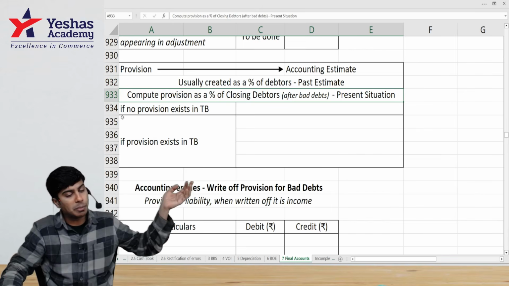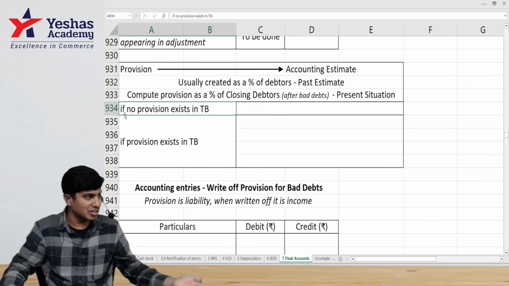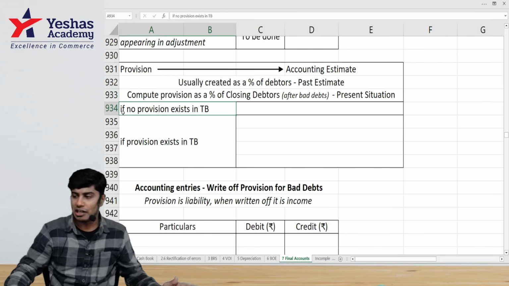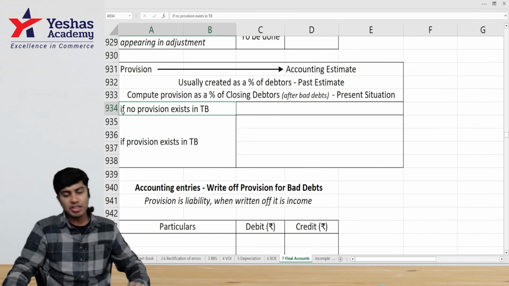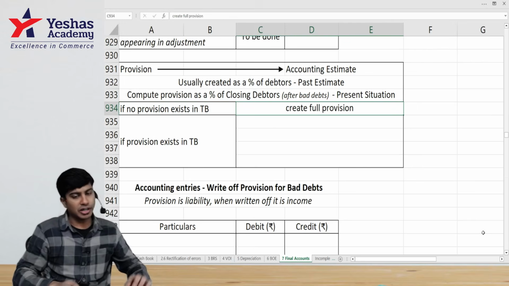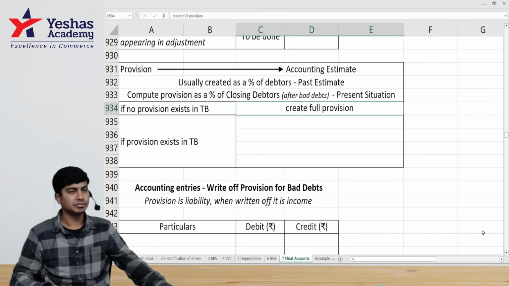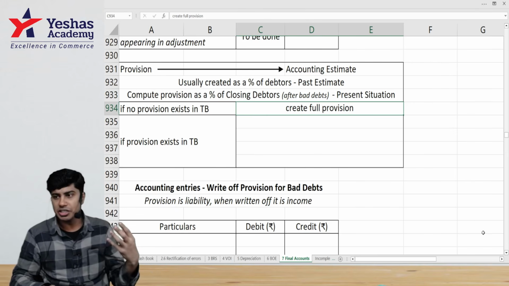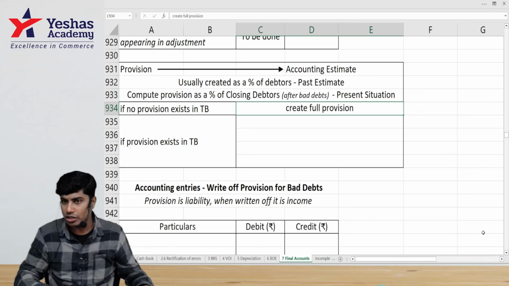What if there is already provision existing? The treatment is different. What if there is no provision in the trial balance? The treatment is different. If there is no provision existing in the trial balance, then the full amount, whatever I told, I'll create provision for it. For that full extent I create provision.